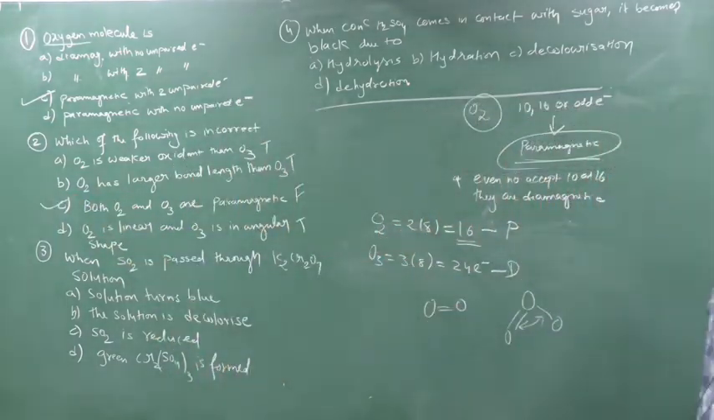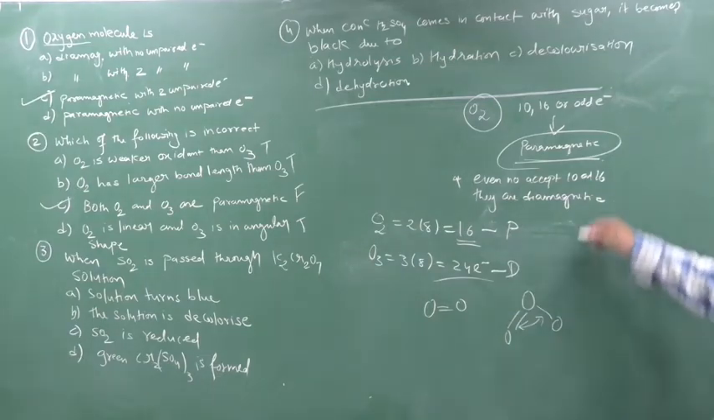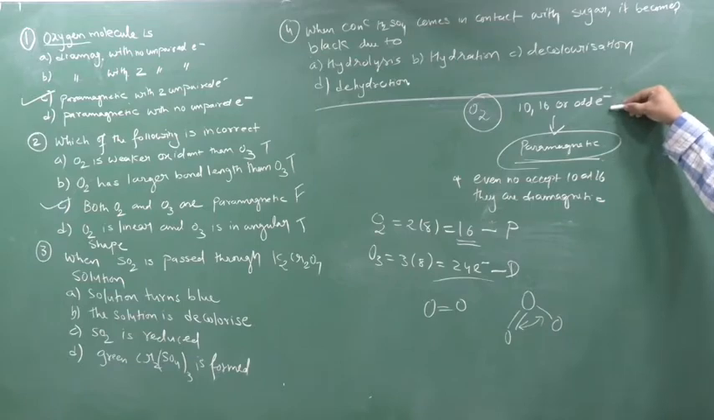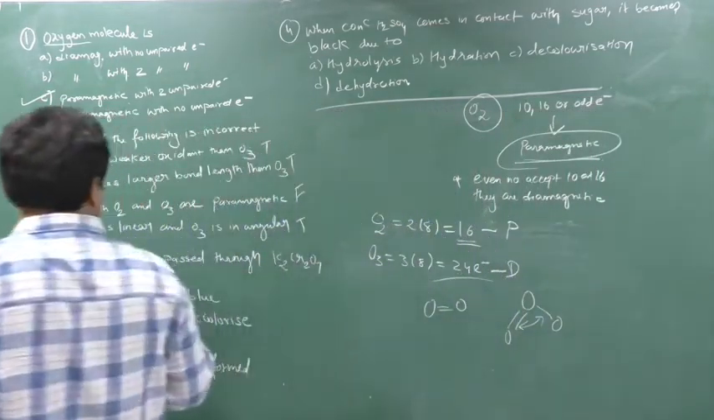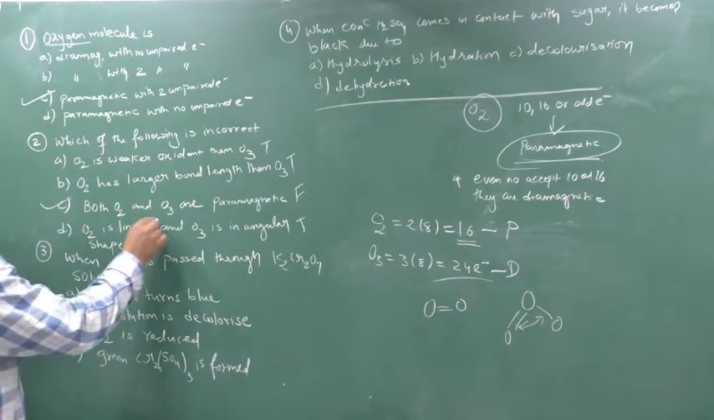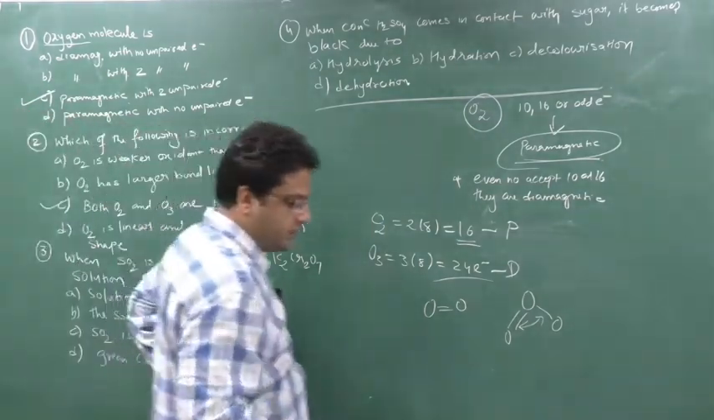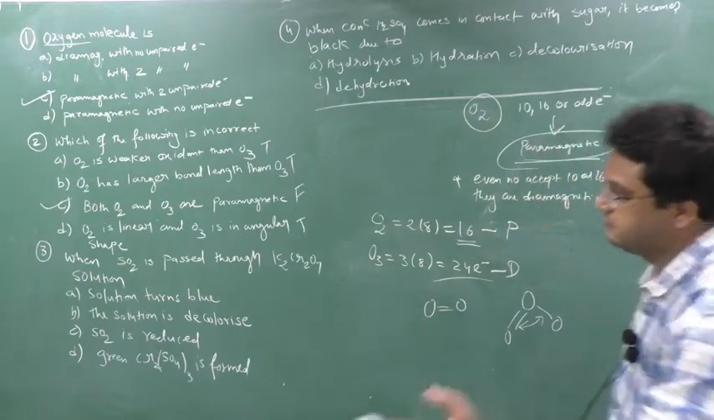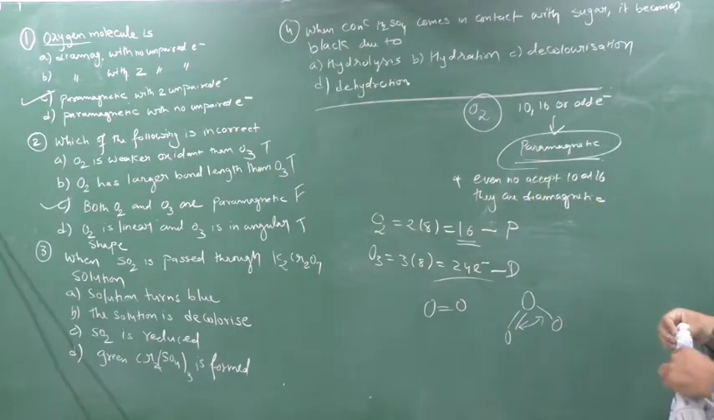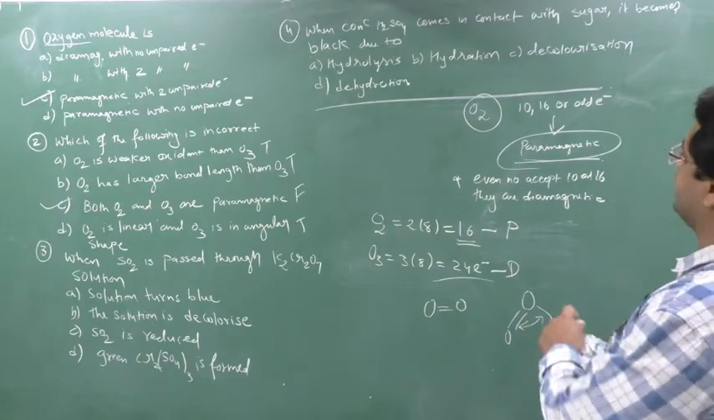It's in this way: as it is an even number of electrons, it will be diamagnetic, and when the number of electrons is 10, 16 or odd, it will be paramagnetic. So oxygen is paramagnetic and O3 should be diamagnetic, but here they have written that O2 and O3 both are paramagnetic, which is false. Clear? Done this? Chalo, we'll see question number 3.